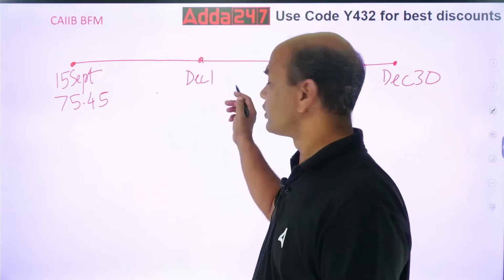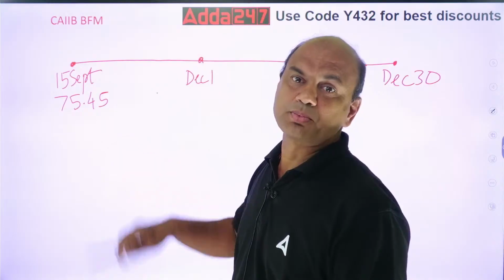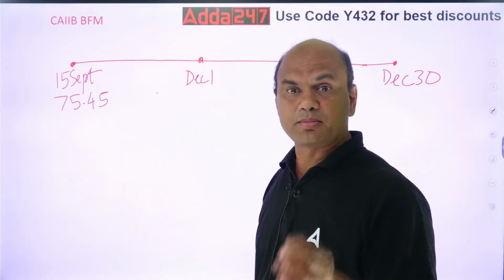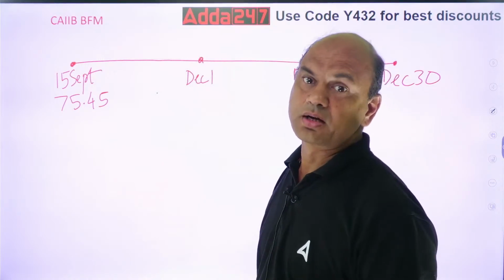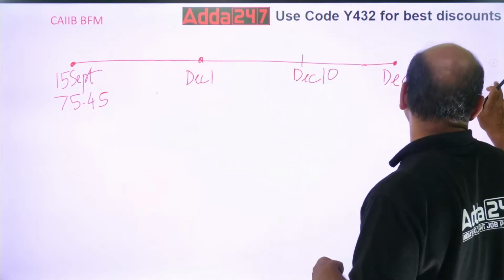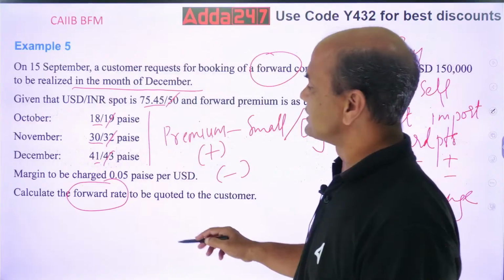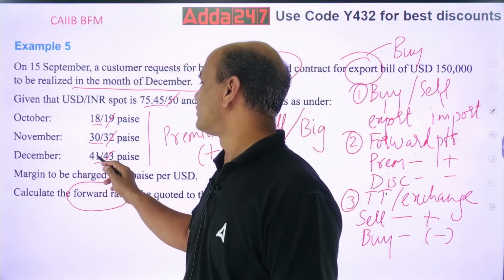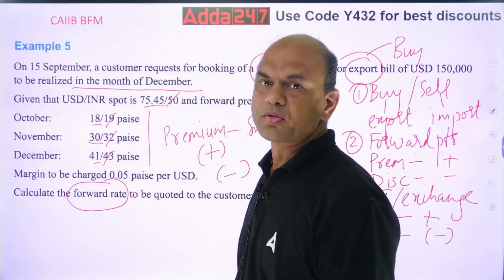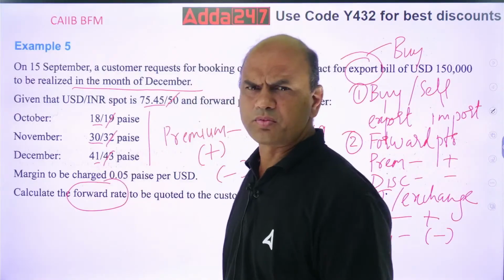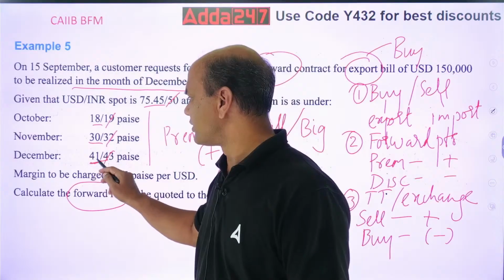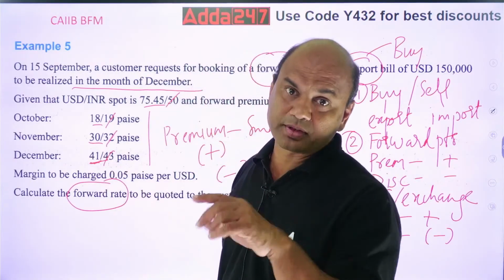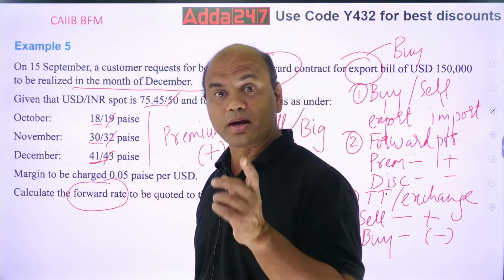But what do I want? My transaction is in which month? My transaction is in December. So I'll have to take the 3rd month contract, the 3rd month forward rate. What is the 3rd month forward rate? Look at this, December, 3rd month, 41, 43. So I'll be taking 41, not 43. Now this December rate is for the end of December. Kindly note, it is for the end of December.